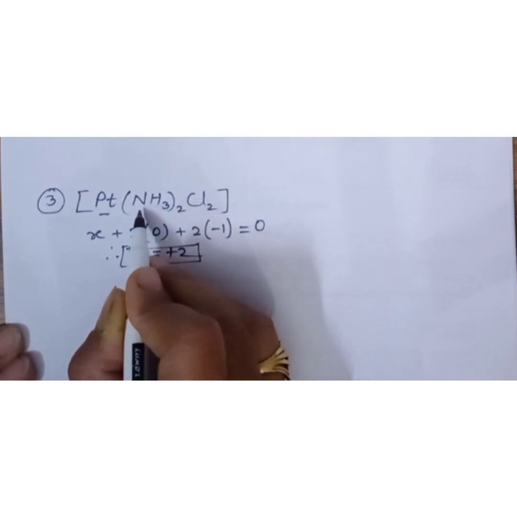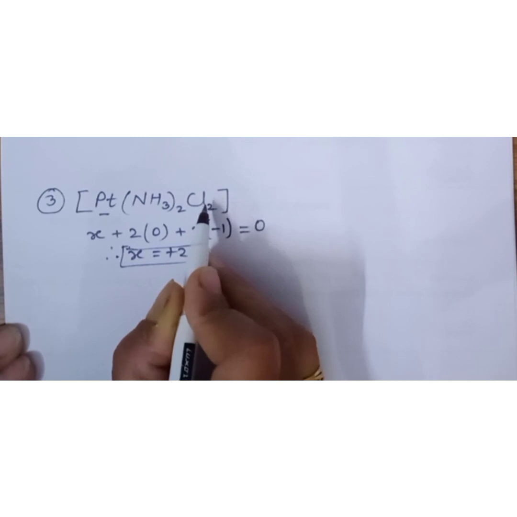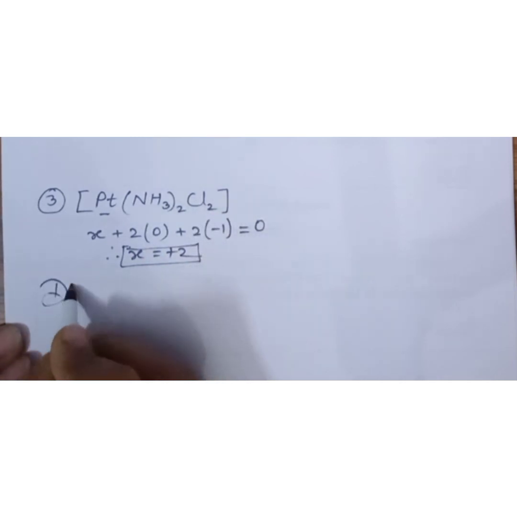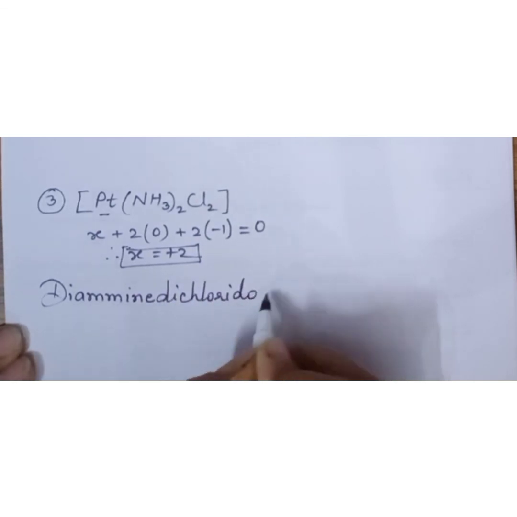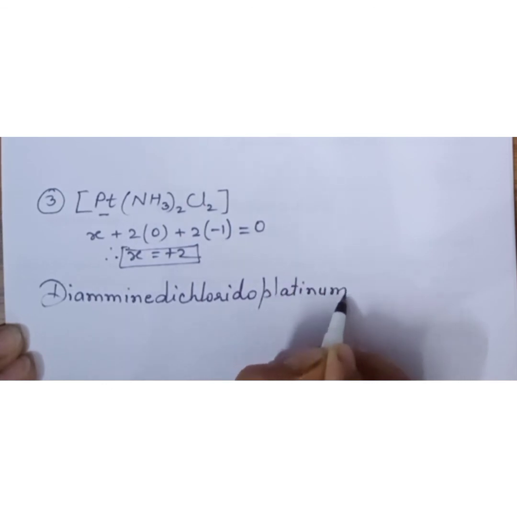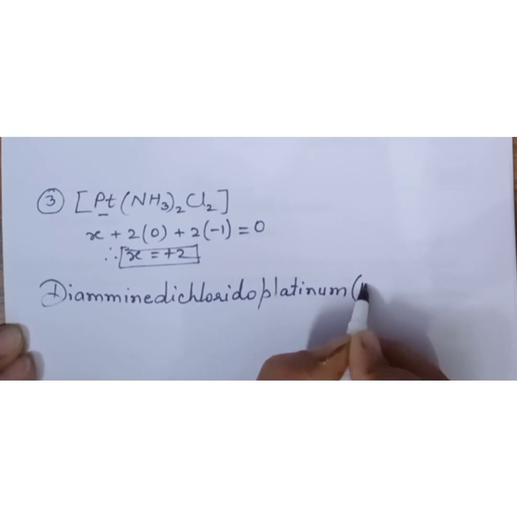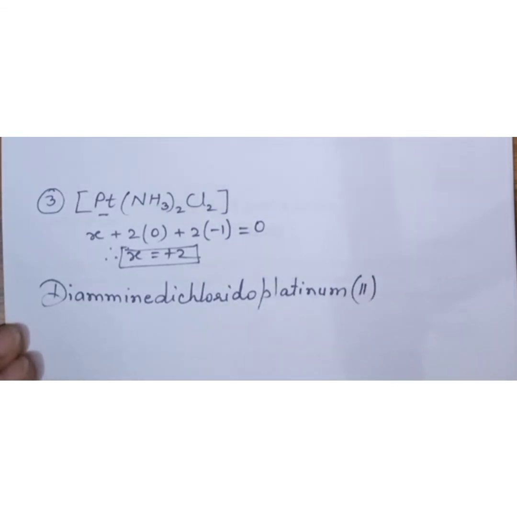Amine starts from A, chlorido starts from C. So diamine, dichlorido, platinum, because the central metal atom in neutral complexes has no ending, and the oxidation number of it in Roman numeral within parenthesis.